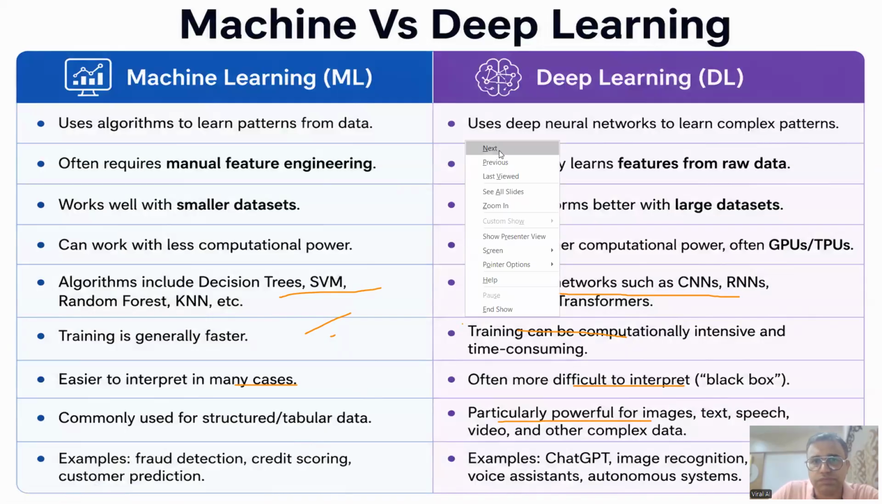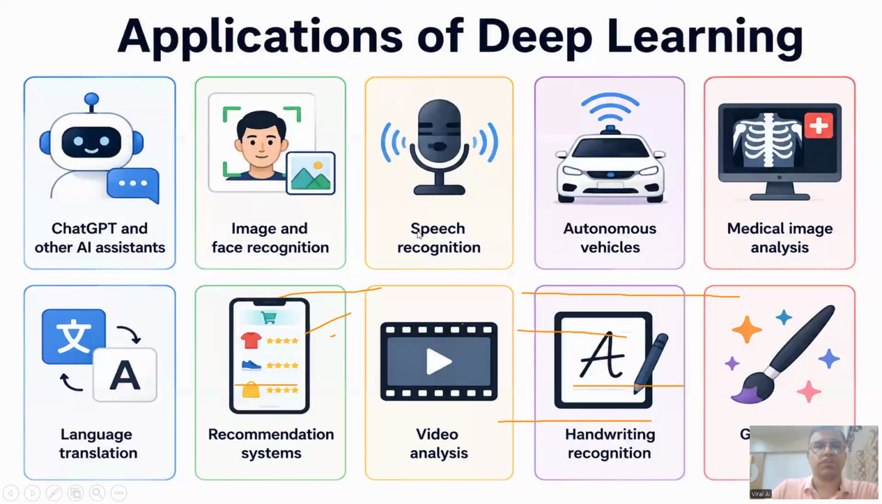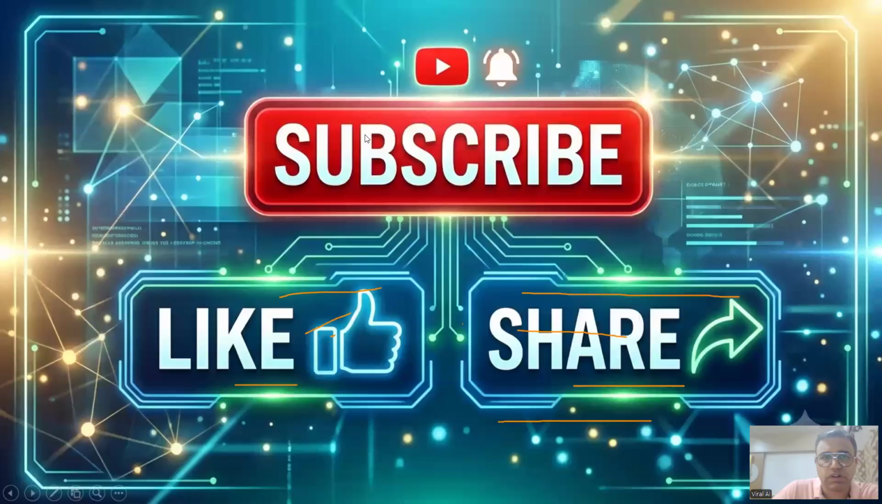Applications of deep learning are: ChatGPT, image and face recognition, speech recognition, autonomous vehicle, video analysis, recommendation system, medical image analysis, Gen AI. These are all applications of deep learning.